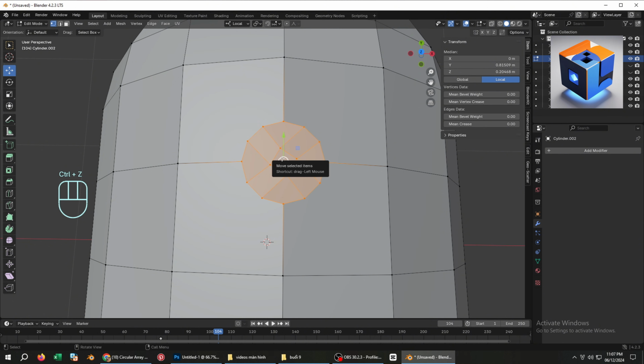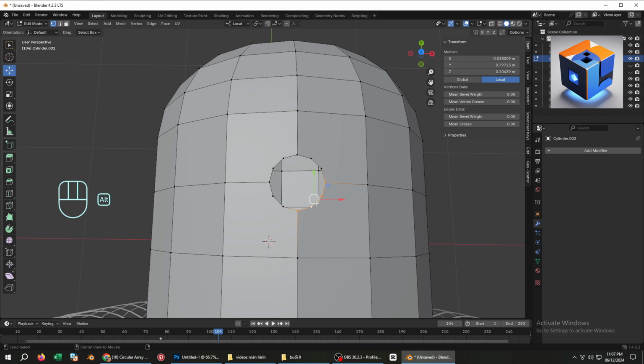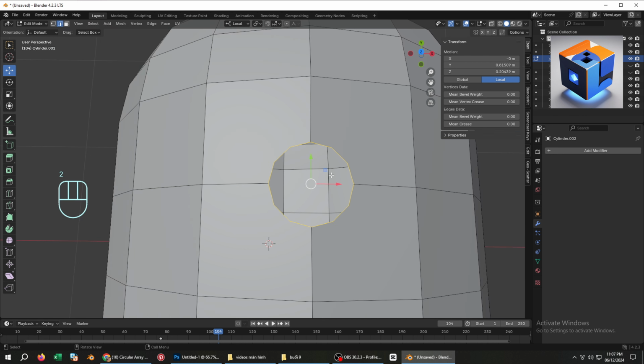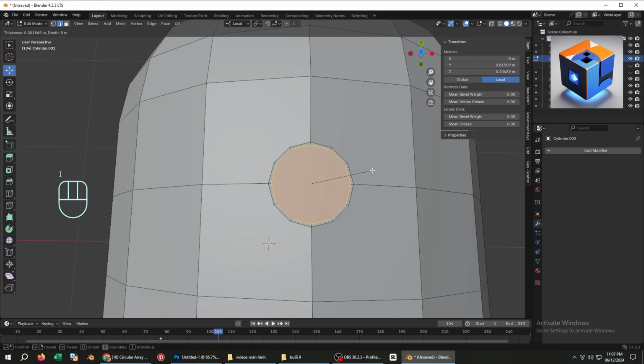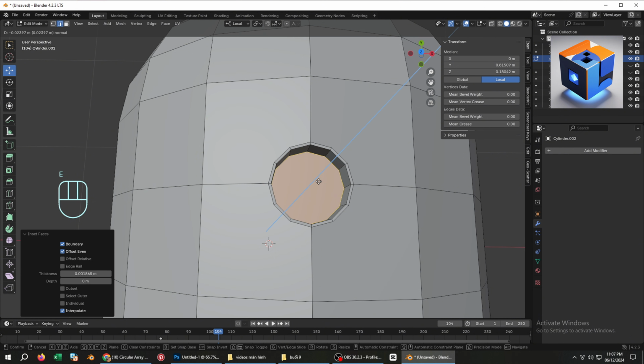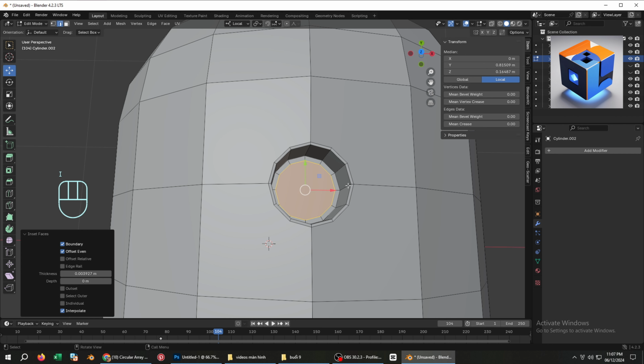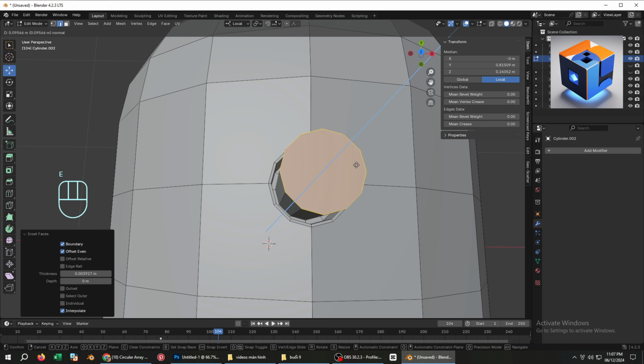Next, press X. Choose Face. And delete it. Then, press F to fill it into a single flat surface. Use I to inset the circle slightly. Press E to extrude it downward. Inset it again. And press E to extrude it upward to form the button.